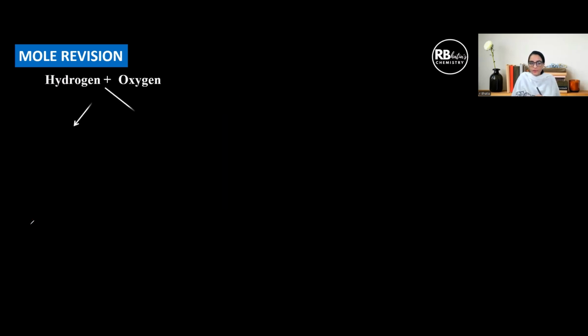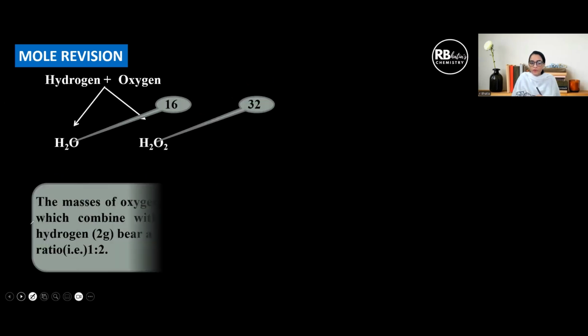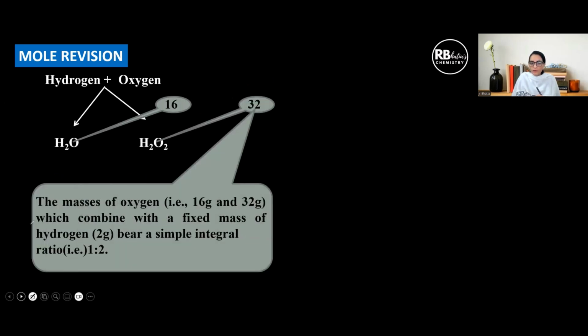How do we illustrate the law? Let us say we take two elements, hydrogen and oxygen, and two different compounds, water and H2O2. We know in this case, 2:16 is the combination. 2 gram of hydrogen is combining with 16 parts of oxygen. Here 2 parts of hydrogen is combining with 32 parts of oxygen.